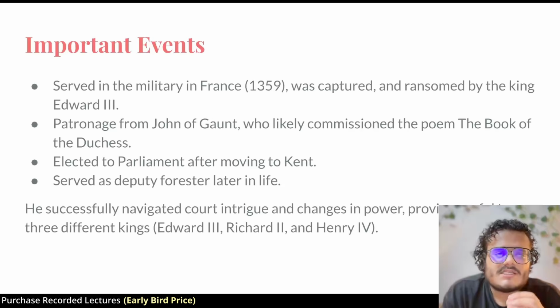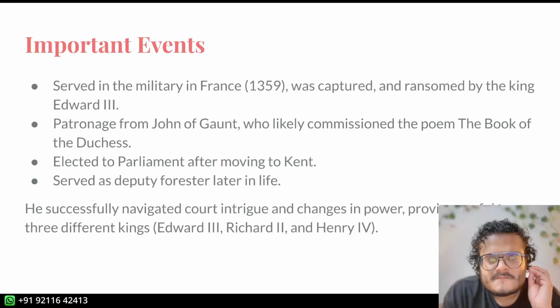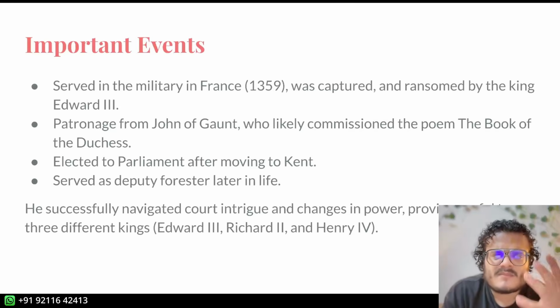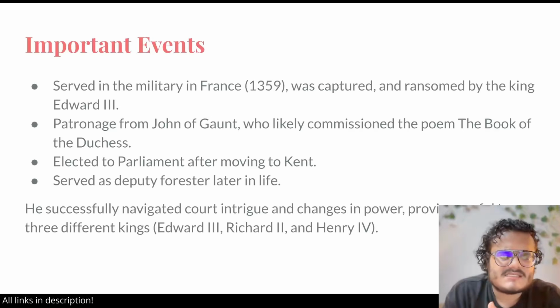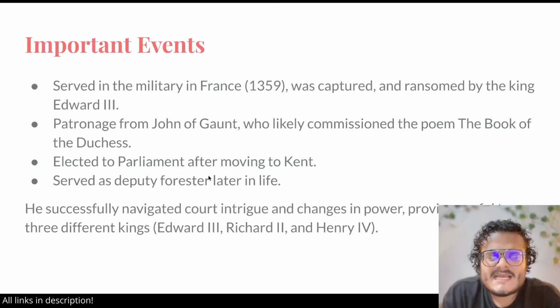He got patronage from John of Gaunt. He's also a lord, an important person. And we believe that John of Gaunt commissioned the poem Book of the Duchess. Why that is the case, we'll see in a second. He was also elected to Parliament before moving to Kent. So there was a Parliament back then. Parliament changes across England's history. And in later life, he was deputy forester, basically taking care of the forests. This is supposed to be the relaxed, chill life.